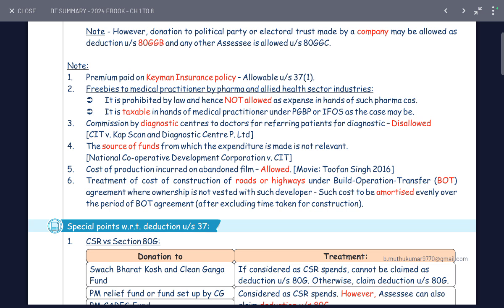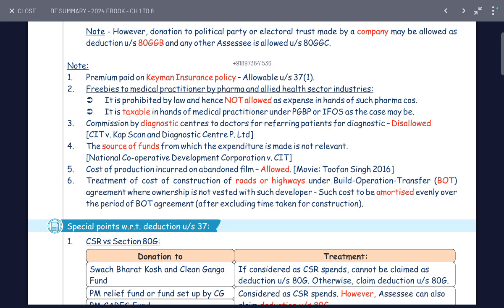Freebies to medical practitioners by pharmaceutical and allied sector industry are prohibited by law, hence not allowed as expenses in the hands of pharma companies. It is taxable in the hands of the medical practitioner under PGBP, and as income from other sources in other cases. Commission paid by a diagnostic centre to doctors who refer patients, for CT and MRI scans, is disallowed. The source of funds from which the expenditure is made is not relevant.